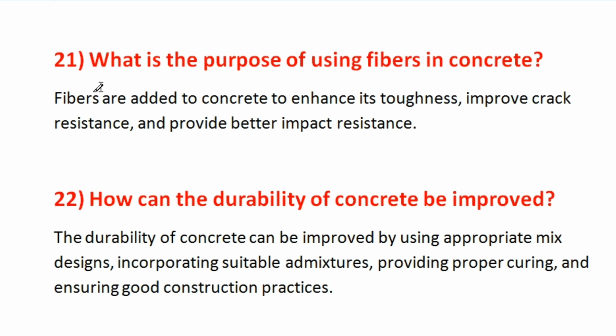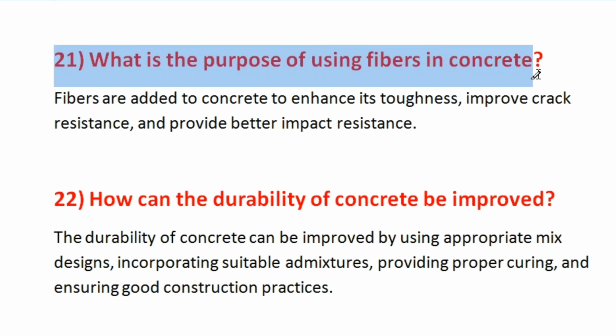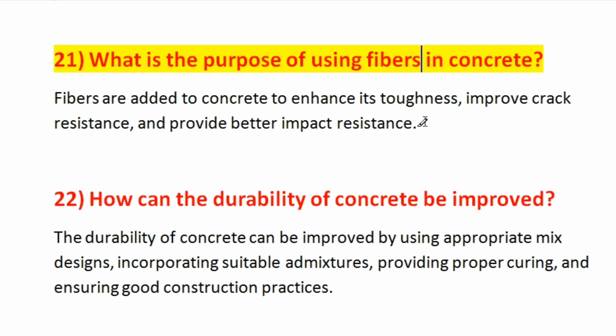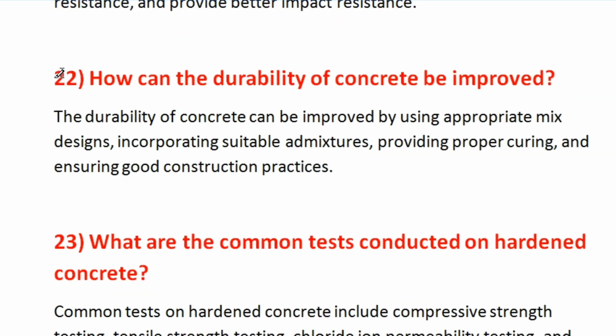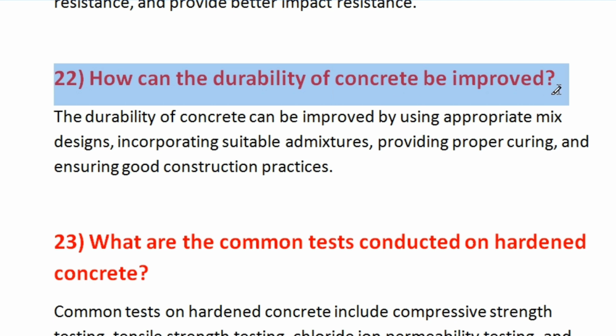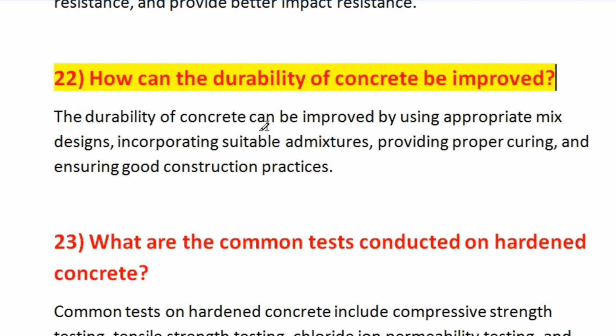Okay. Now question number 21 is, what is the purpose of using fiber in concrete? Okay, so this is a new term, and generally fibers are used newly in concrete. Fibers are added to concrete to enhance the toughness, improve crack resistance, and provide better impact resistance. Okay. Now question number 22 is, how can the durability of concrete be improved? So the durability of concrete can be improved by using appropriate mix design, incorporating suitable admixtures, providing proper curing, and ensuring good construction practice. Okay.